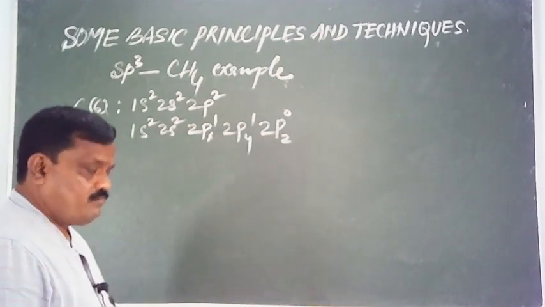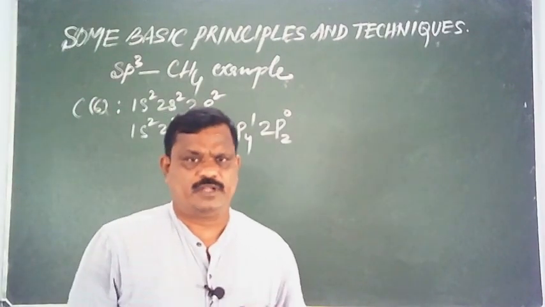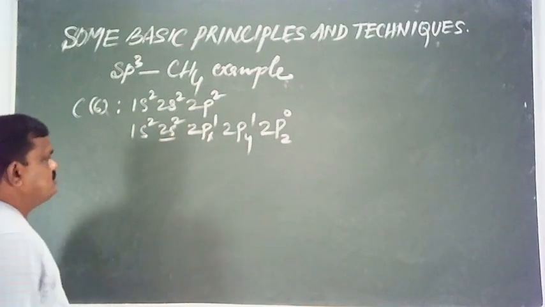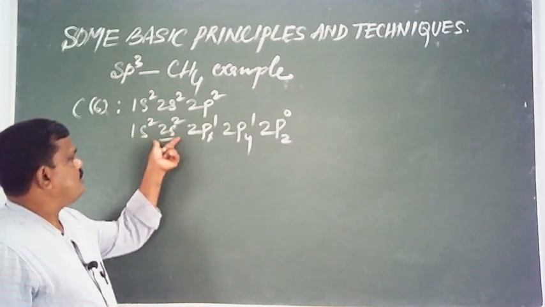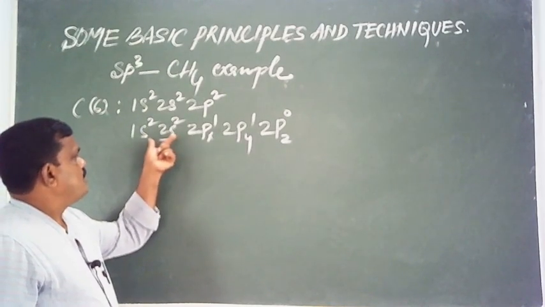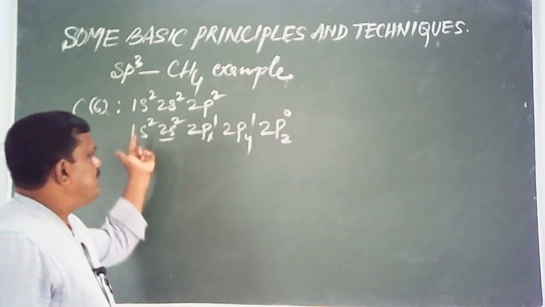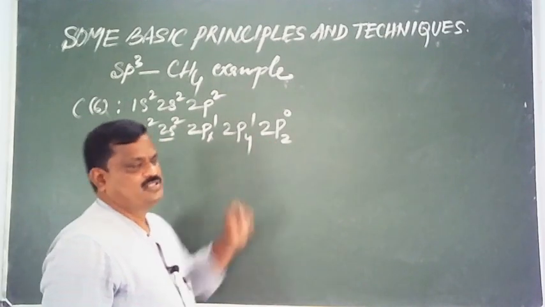Okay, during bond formation, that means in the excited state, there are 2 electrons in the 2s orbital, and one of the 2s electrons gets shifted to 2pz.